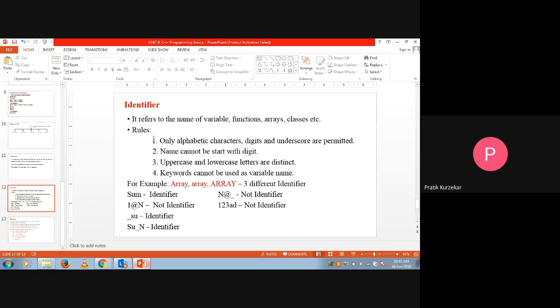in the name of the identifier only alphabetic characters, digits and underscores are permitted. The second rule says that the name of the identifier cannot start with a digit. The third rule says that uppercase and lowercase letters are distinct here. And the fourth rule says that keywords cannot be used as a variable name. For that we have seen some examples. In our example we are taking the array example. Even though the spelling is the same, and the number of characters present here is also the same, the combination of uppercase and lowercase letters is different, so that's why they become three different identifiers.